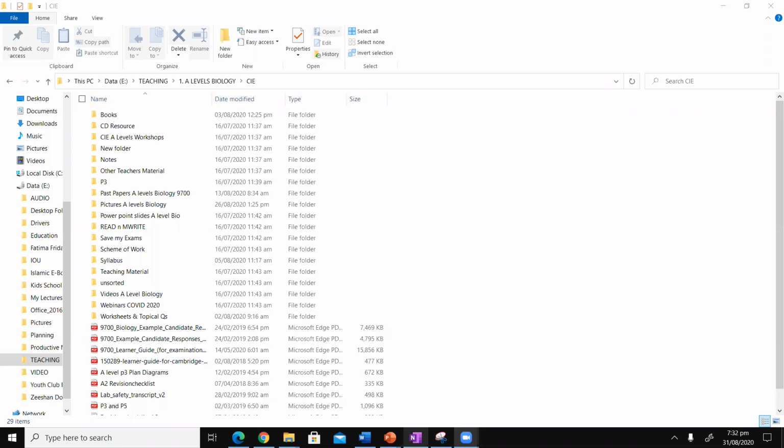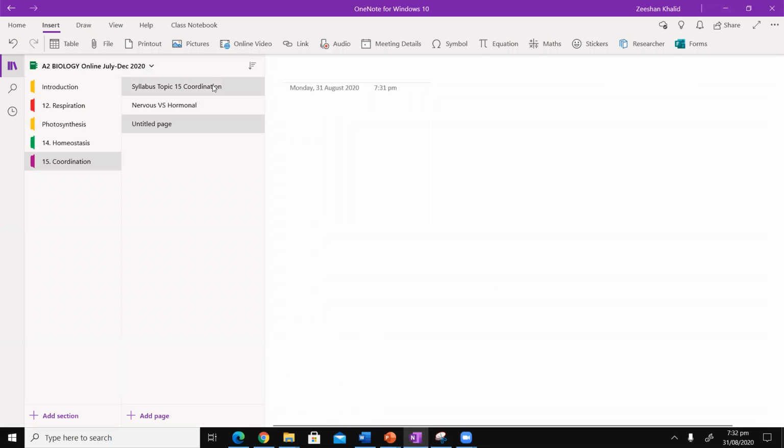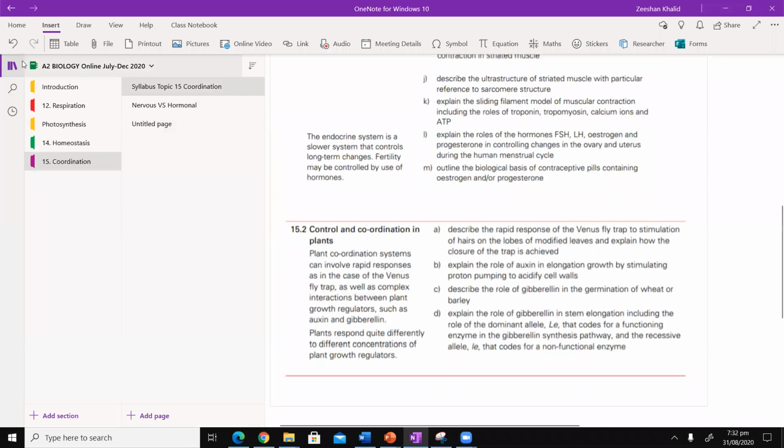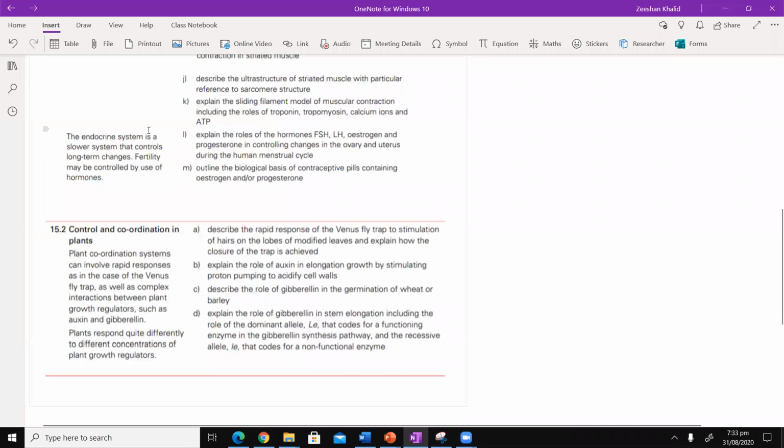Okay, so today we are starting with our new topic, that is coordination. So quickly, let me give you an overview of what this topic is going to be all about. हम सितंबर का काफ़ी चंक जो है वो इस टॉपिक में गुजारने वाले हैं, because this is the lengthiest topic in A2.